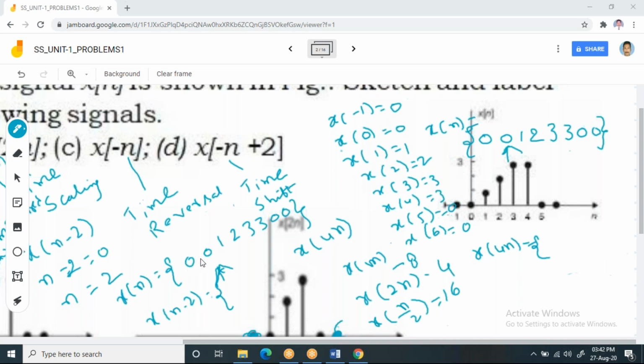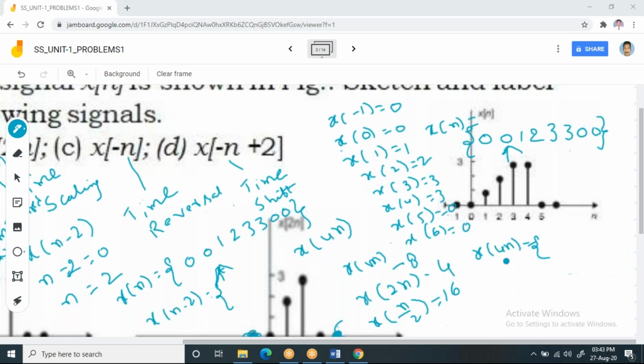But at what locations are you going to get this? At what locations are you going to get these 0 and 3 values? And for what values of n are you going to get that? Yeah, good. Nikita also good. You mentioned 0 and 1. Yes, you are right. So the locations which you are going to get are 0 and 1. Now observe it. Since your x of n is starting at -1, 0, 1, 2, 3, 4, and so on.